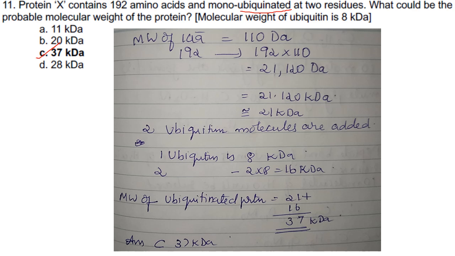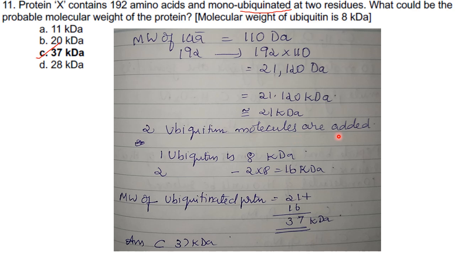What could be the probable molecular weight of the protein? So once ubiquitin is attached to the protein, what will be its molecular weight? Protein X contains 192 amino acids. The molecular weight of one amino acid is 110 Daltons. So 192 amino acids will be approximately 21 kDa.